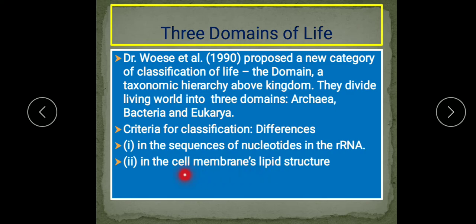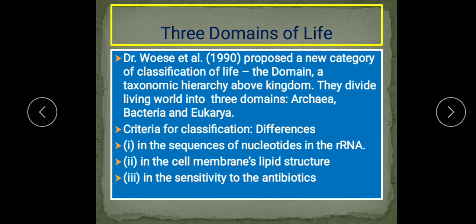So there are some differences in the structure of lipid in the cell membrane in these three domains. And there are differences in the sensitivity to the antibiotics, means some of these organisms are affected by the antibiotics, some are not. So these are the points on the basis of which this classification is done by Woese.